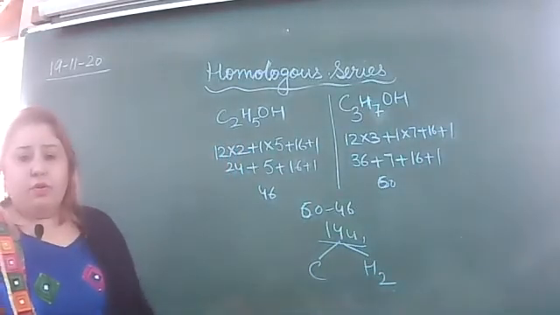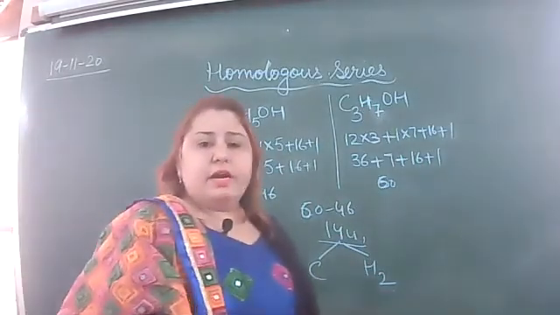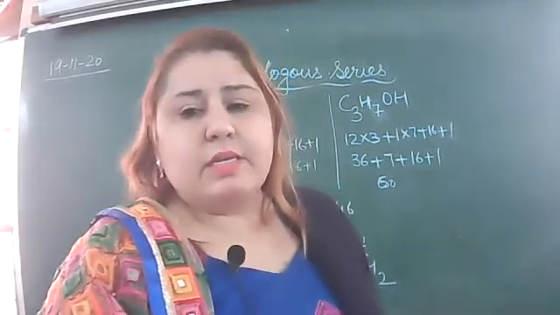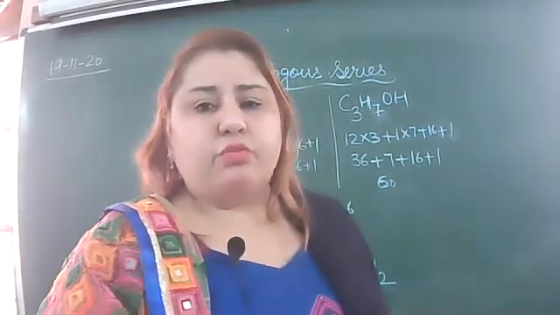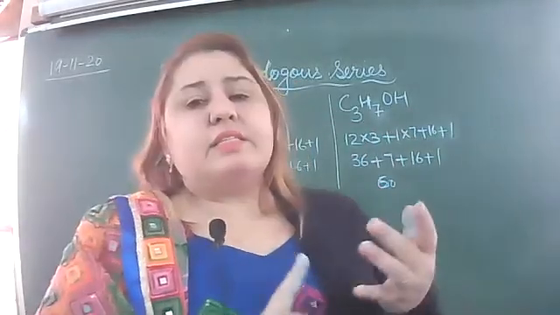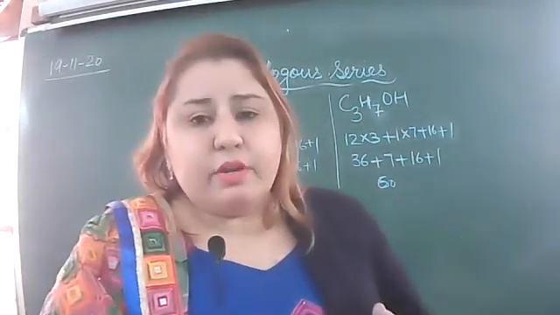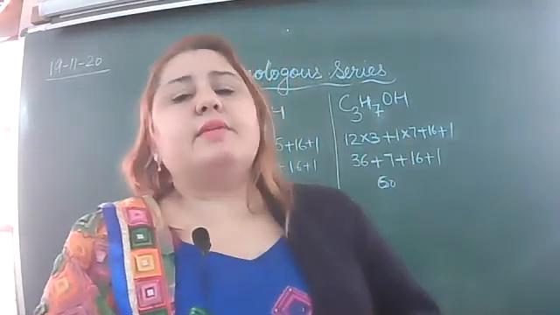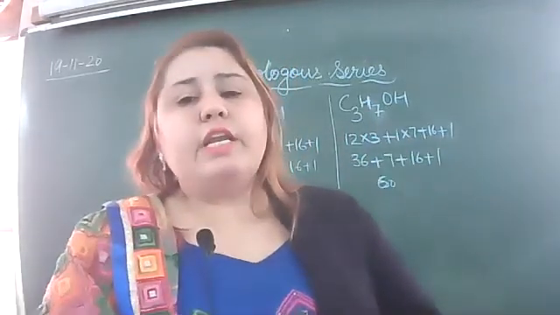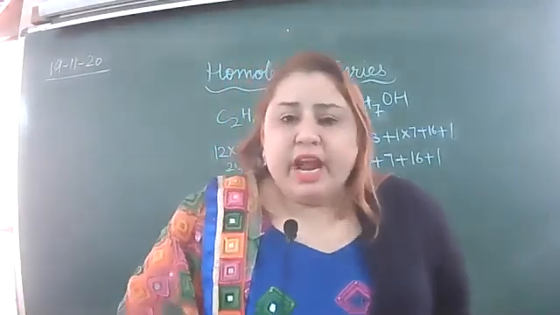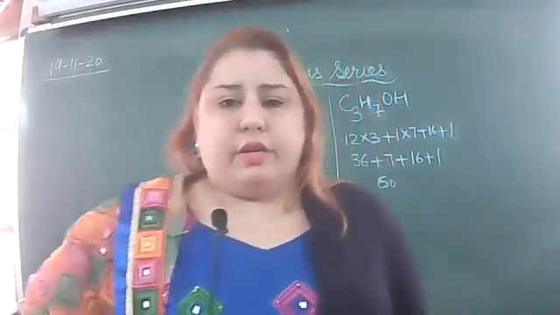Is it clear now? Whatever we are taking in a homologous series means a group of organic compounds arranged in such a way that they have similar structures and similar properties, and the successive compounds differ by the CH2 group or 14 AMU, that is 14 atomic mass unit, and 14 U is also written.